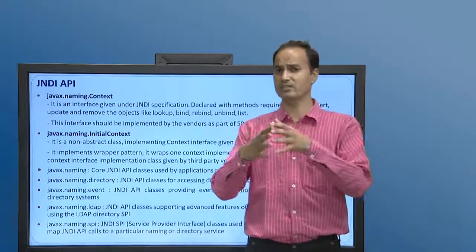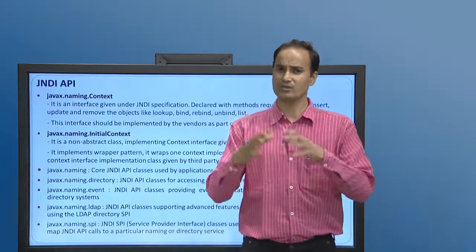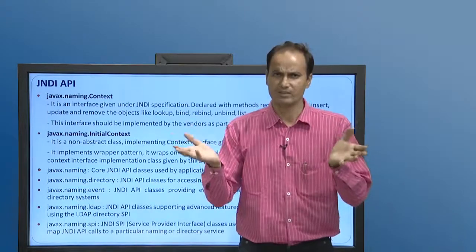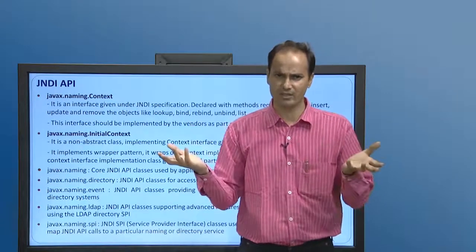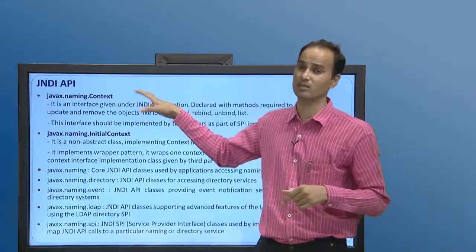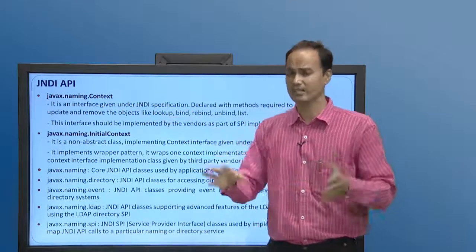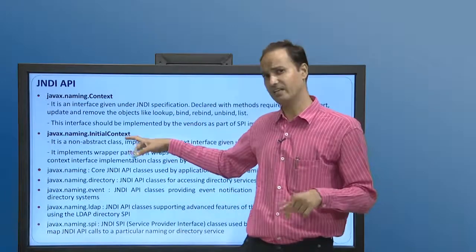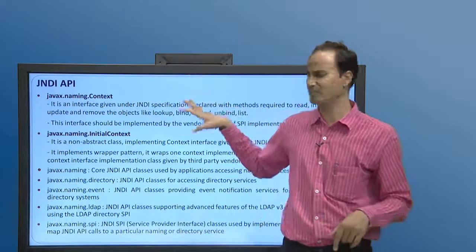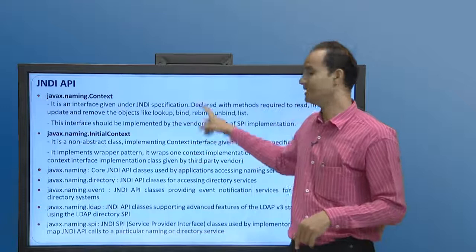As we have discussed, there are a number of vendors for naming and directory services. Vendors who want to provide their service to the developer community have to implement this interface. The second package is javax.naming.InitialContext. As we said, InitialContext is a class implementing the Context interface.